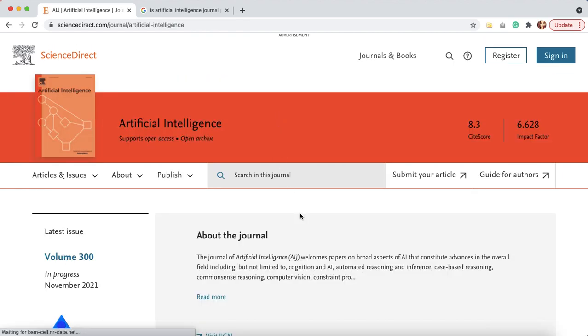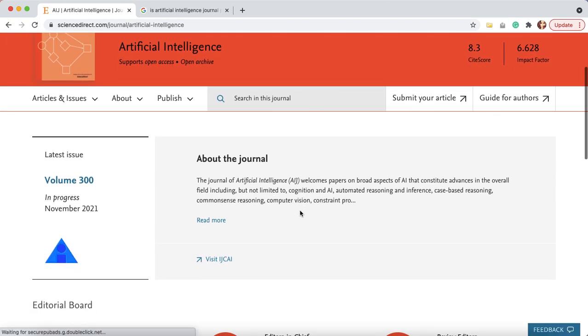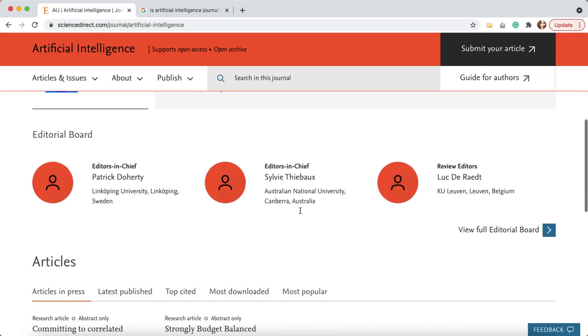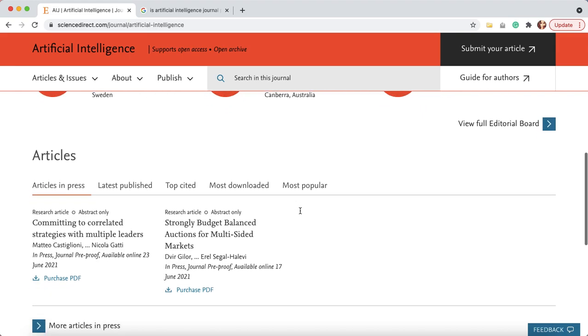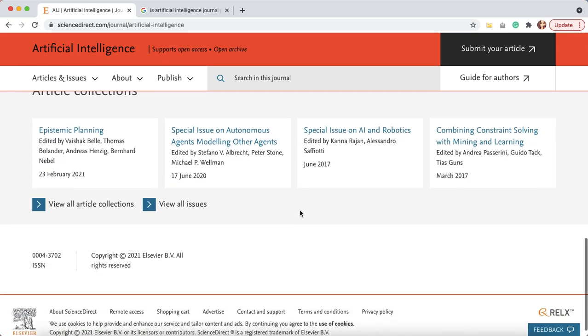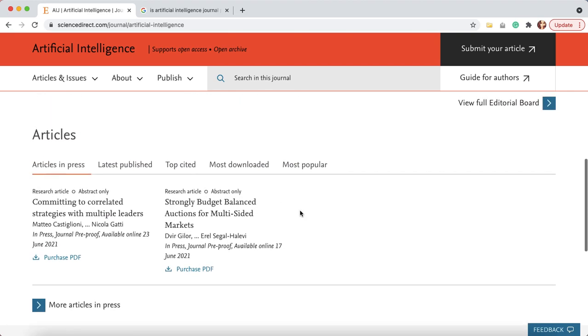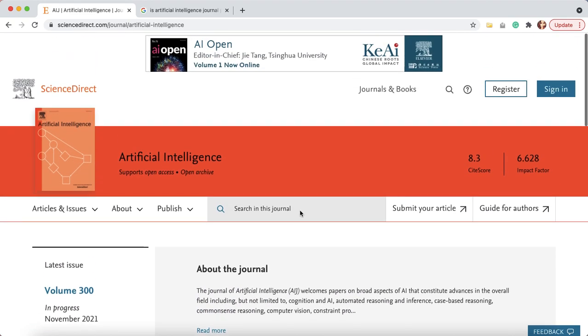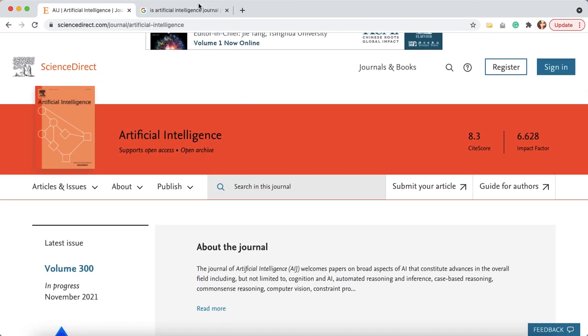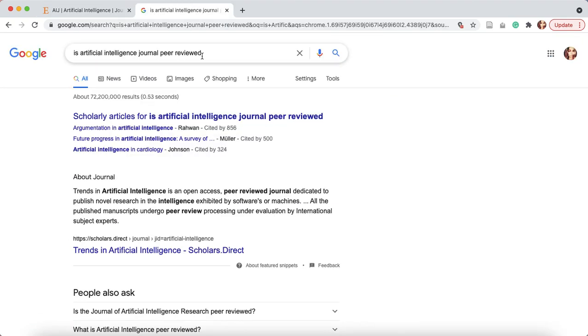So you can click on this, and it's not entirely clear right off the top whether or not this journal is peer reviewed. Normally, they do like to brag a little bit, just because it's a point of distinction, to show right on your main page, or you can Google it. But when I Googled it, this is "artificial intelligence journal peer reviewed."